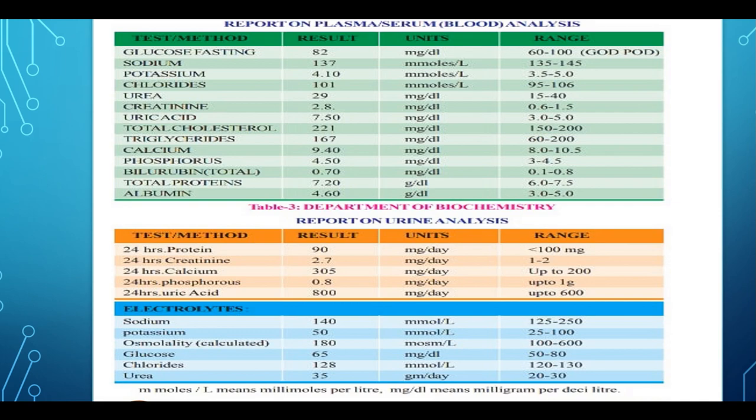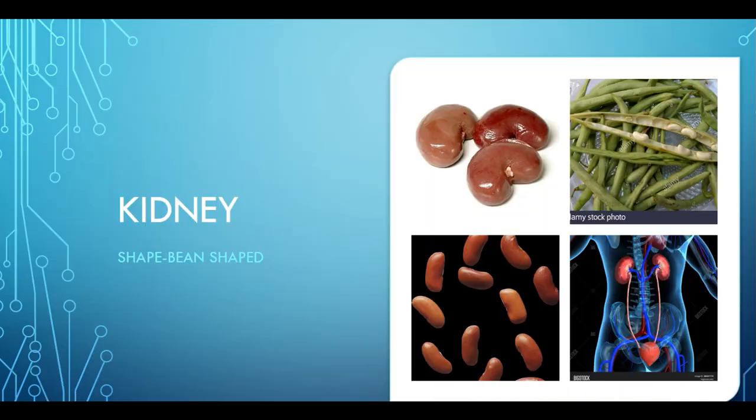So now we will be going into the next slide. That means how the excretion process takes place and what is the organ system involved in the process of excretion: the kidney, that means the excretory system. If you see the shape of the kidney, they are bean shaped. See, these are beans.